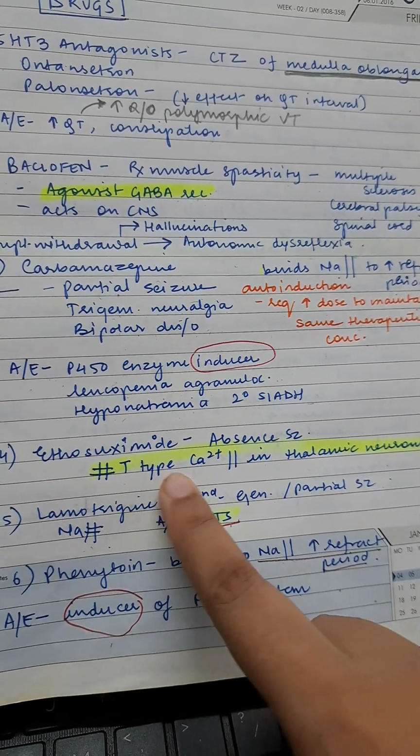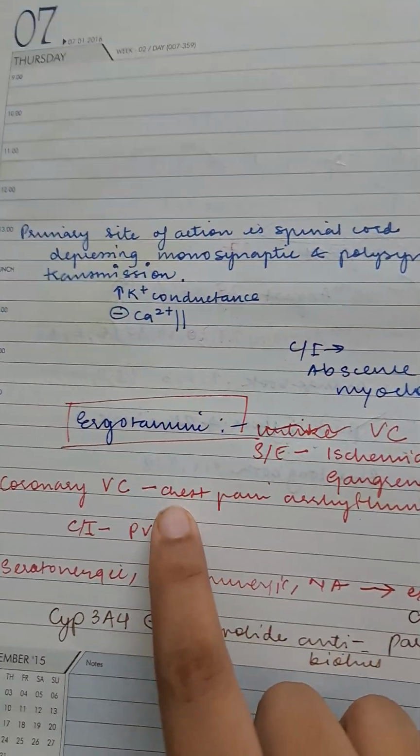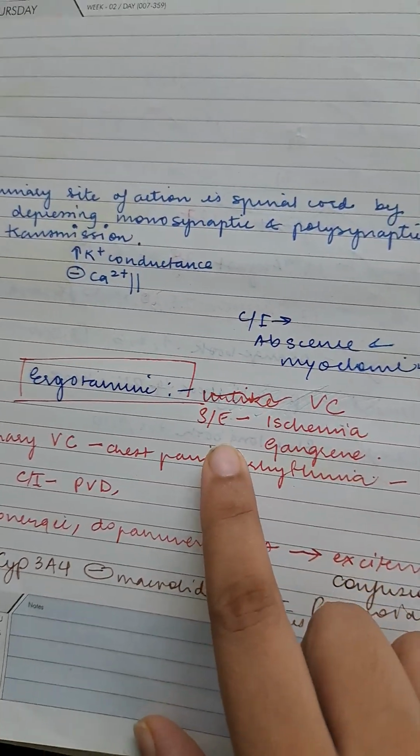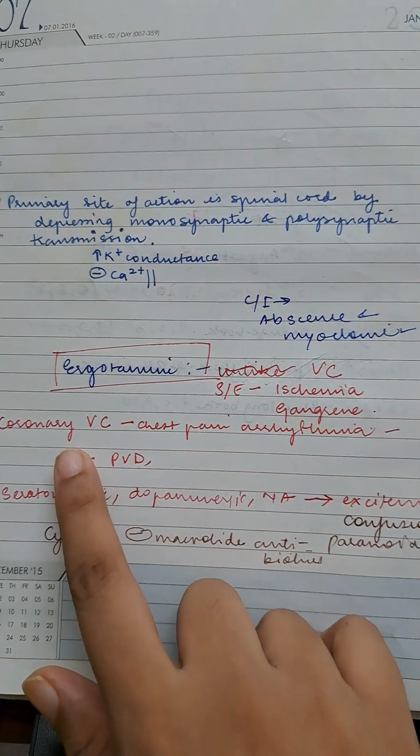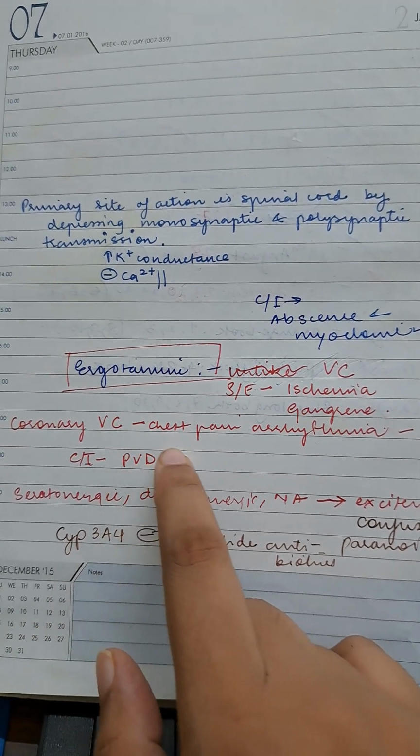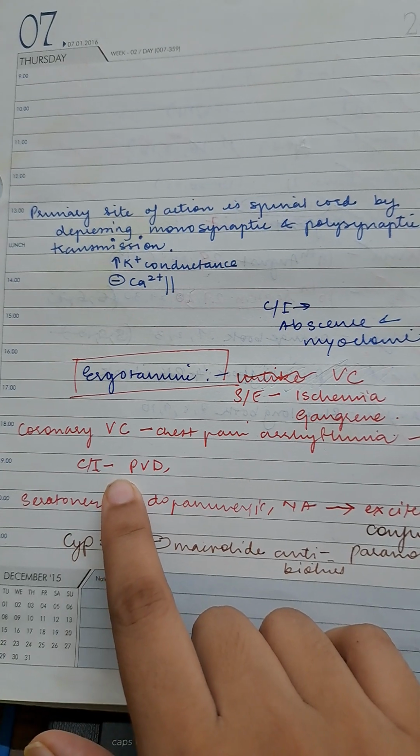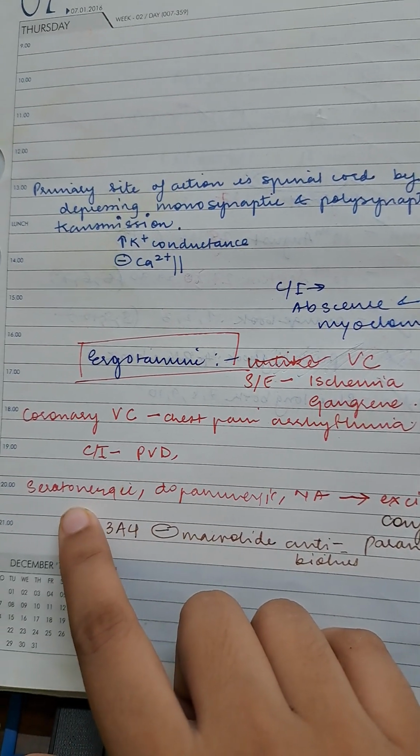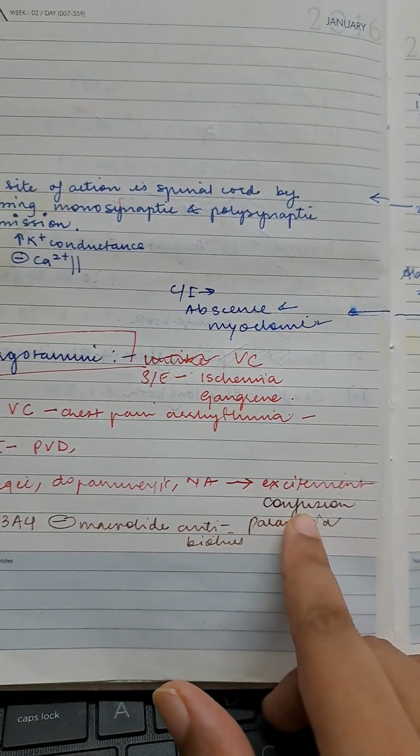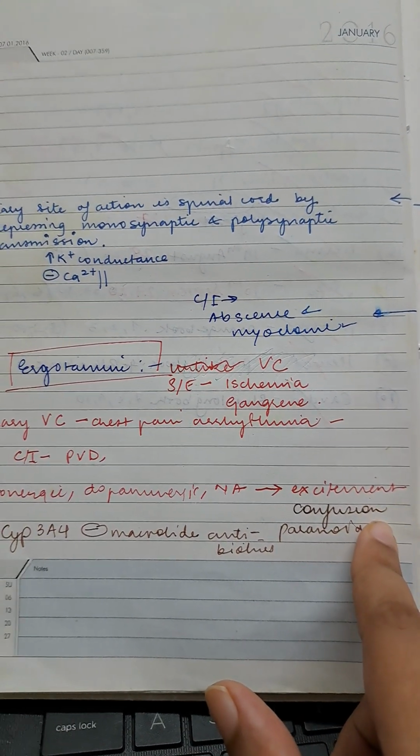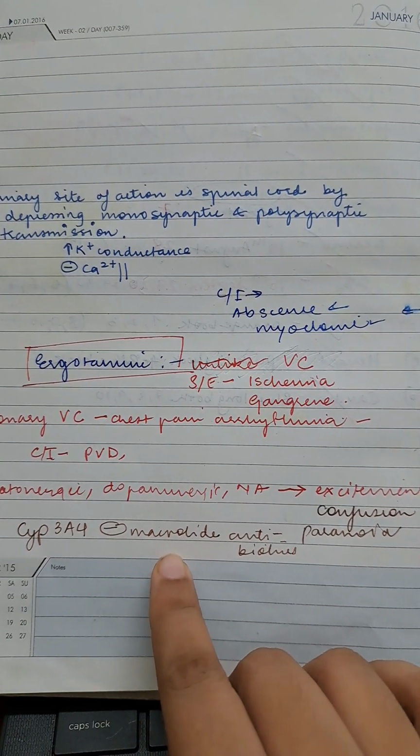What it does is block T-type calcium channels in thalamic neurons. Okay? Ergotamine, the side effect is ischemia, gangrene. This is a coronary vasoconstrictor. What it is used in chest pain, arrhythmia. Contraindicated in peripheral vascular disease. It is serotonergic, dopaminergic, noradrenergic. Therefore, it will cause excitement, confusion, paranoia. It is also a CYP3A inhibitor. Okay.